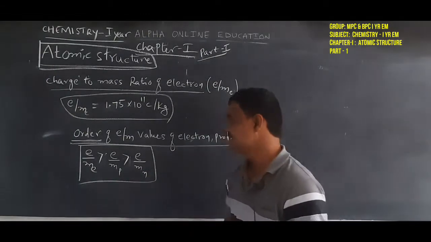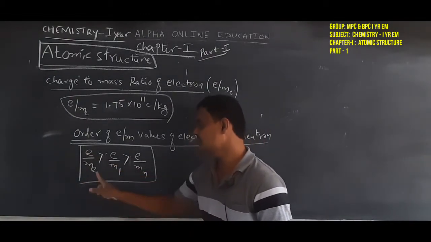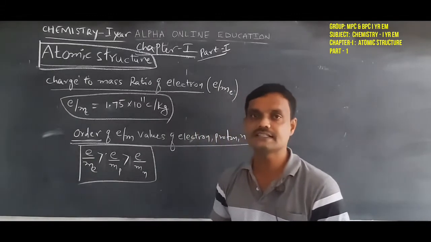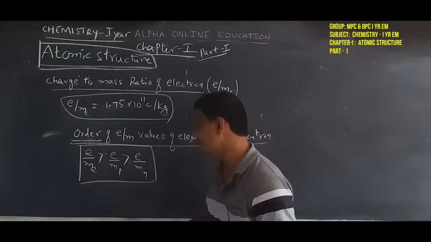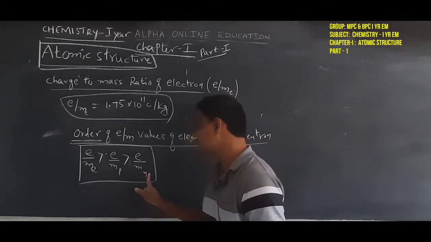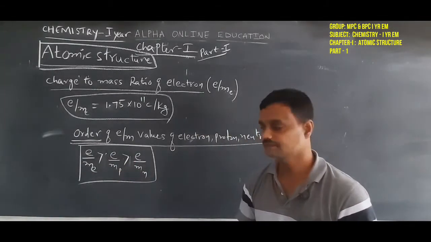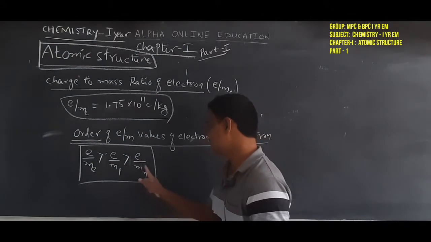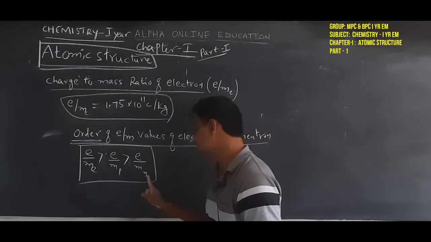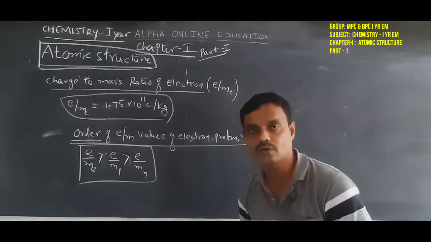That means the electron's value is greater compared with the remaining two particles, and the charge to mass ratio of the neutron is low.